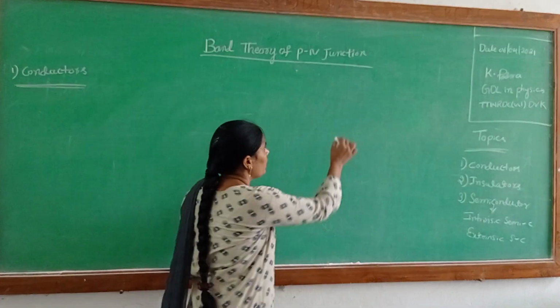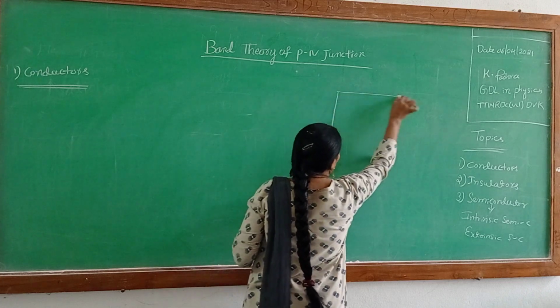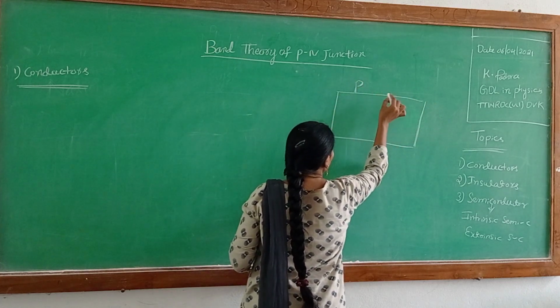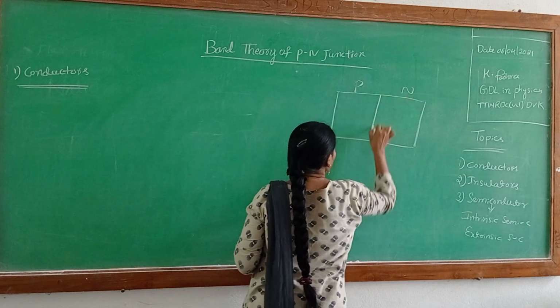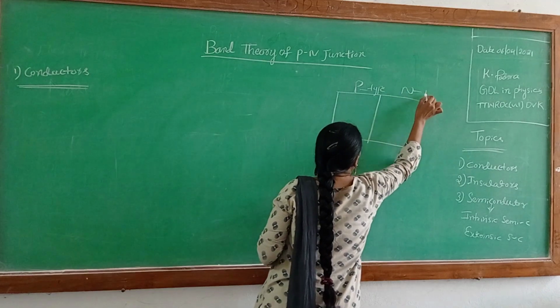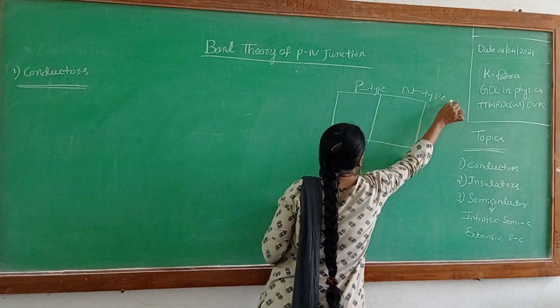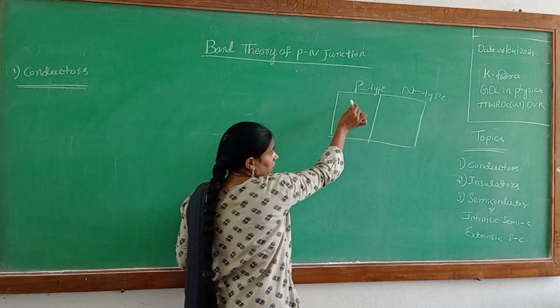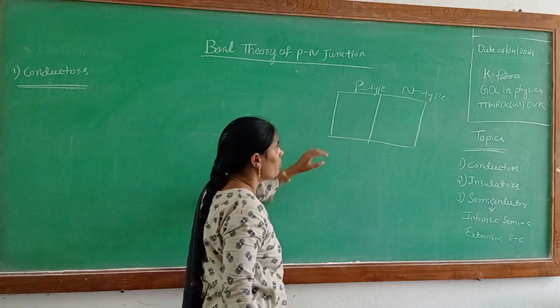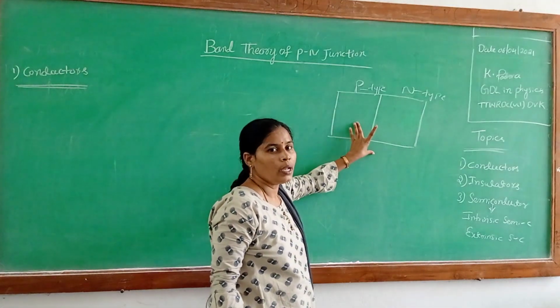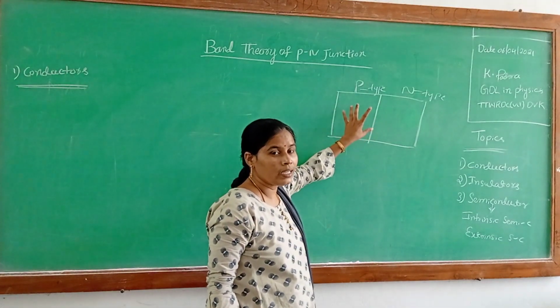This is the p-type semiconductor and this is the n-type semiconductor. A p-type semiconductor has holes as the majority charge carriers and electrons as the minority charge carriers.